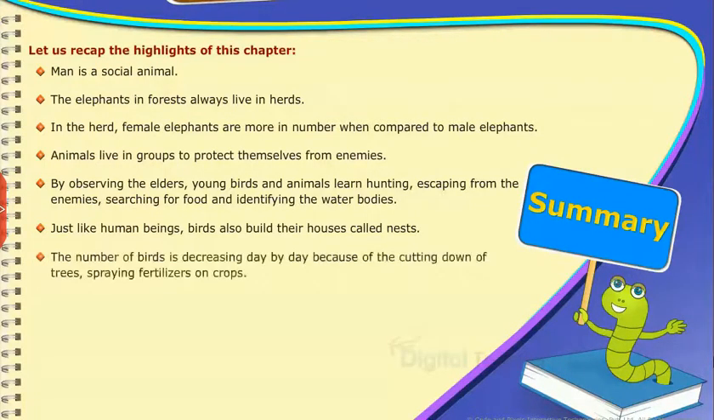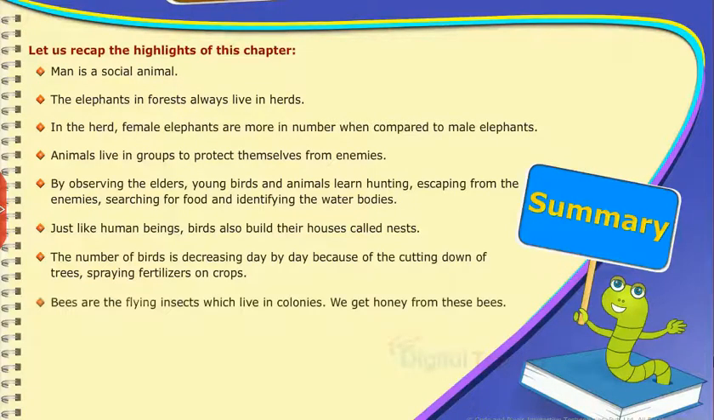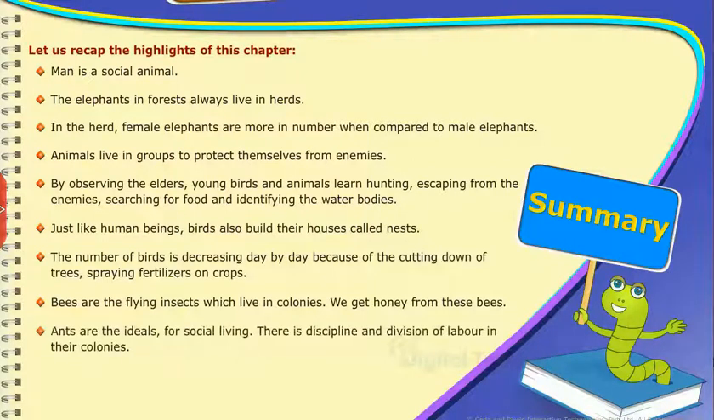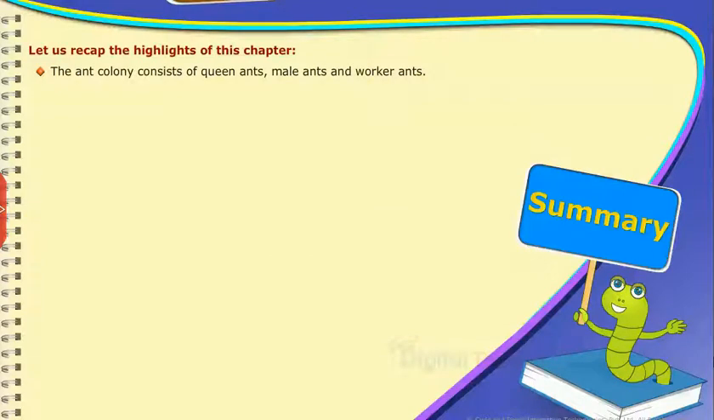The number of birds is decreasing day by day because of the cutting down of trees and spraying fertilizers on crops. Bees are the flying insects which live in colonies. We get honey from these bees. Ants are the ideals for social living. There is discipline and division of labor in their colonies. The ant colony consists of queen ants, male ants and worker ants.